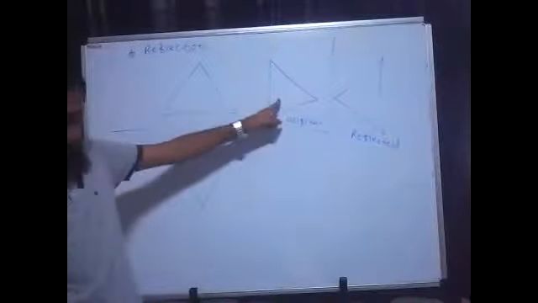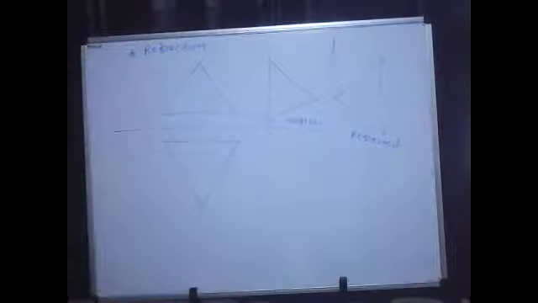Okay, great. Here I have discussed two different cases. One is where the reflection axis is horizontal and the other is where the reflection axis is vertical. In both cases, you can see the difference. In the first case, this was the original object, and after reflection I get the object like this. In the second case, this was the original object and after reflection I get the object like this. So in the case of the reflection axis, you have two different cases: either your reflection axis would be parallel to the xy plane or it would be perpendicular to the xy plane.